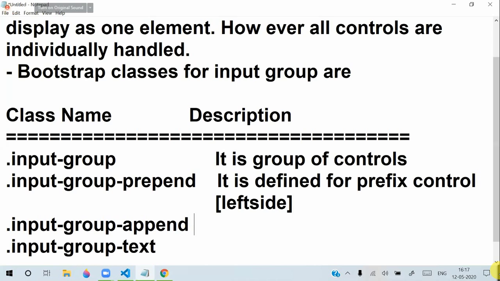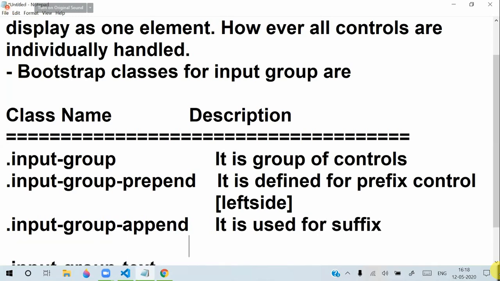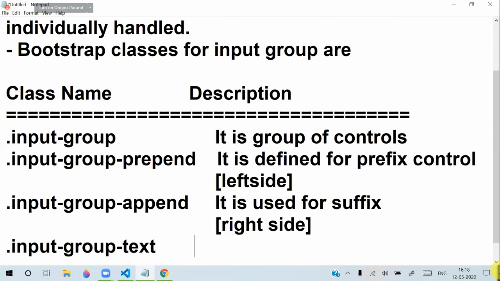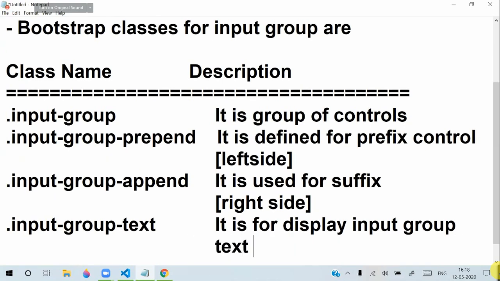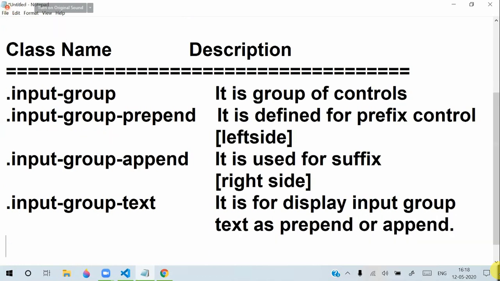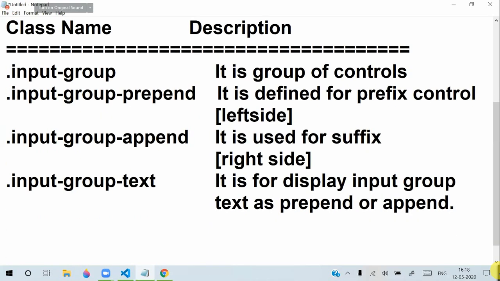Append means it is used for a suffix control, so this will be the right side. Text is used for input group text, for displaying text as prepend or append. As prepend or append, you can give some text.